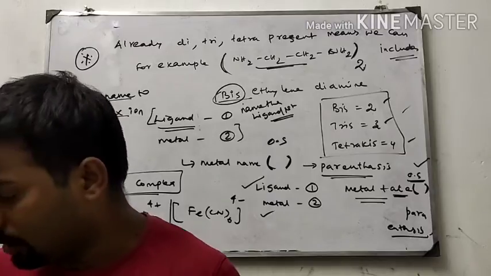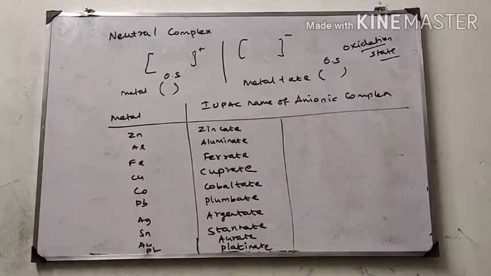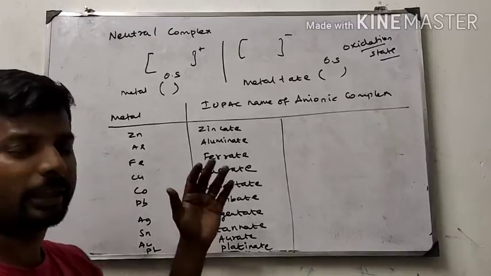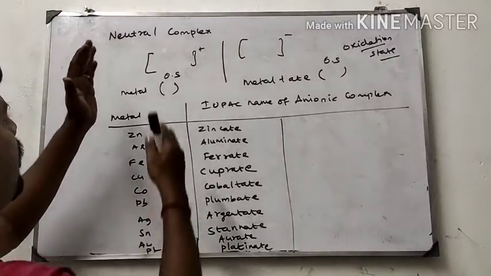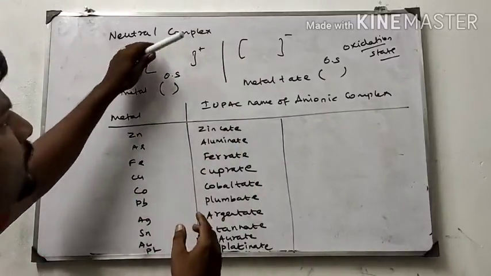Next one, the neutral species. Hello students, in the case of a neutral complex, one complex is positive and the other is negative, therefore the neutral complex is like this.